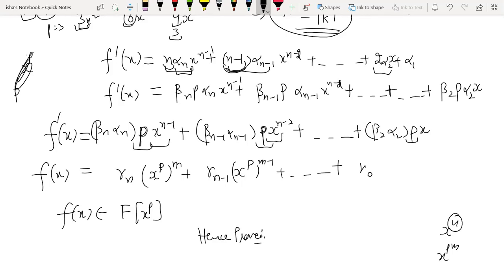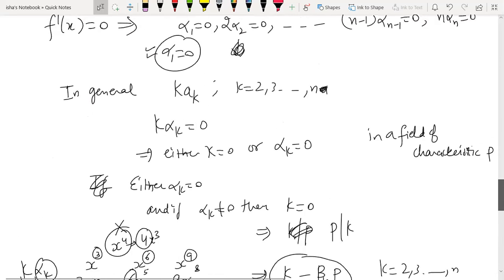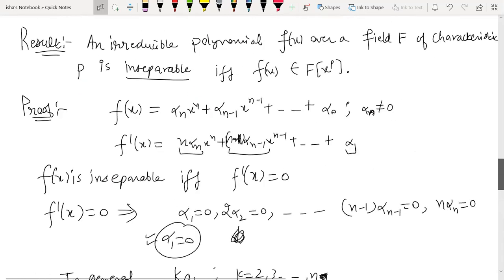Why have I done the proof? Because the proof will help you to do the calculations in the example. And because every step we have done is an if and only if step. If f dash x is this, then f(x) is this. If f(x) is this, then f dash x is this. So all the steps are reversible. That's why this proof works for the if and only if case, because the result which we have used is also if and only if, so it automatically proves it for the if and only if case.